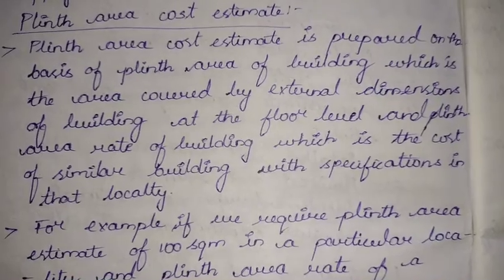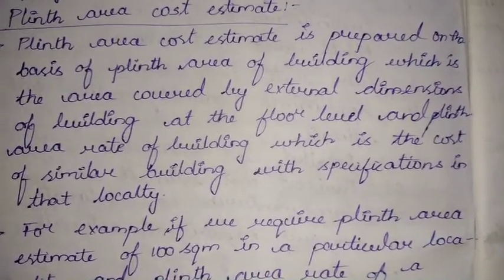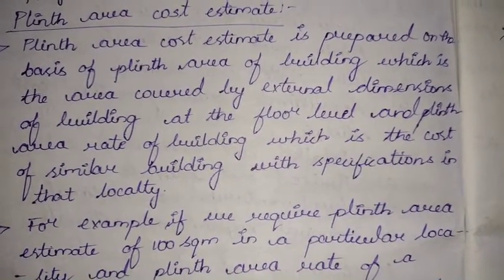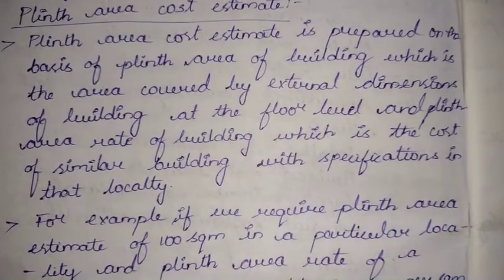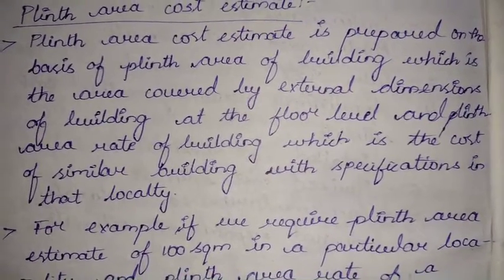Through these external dimensions we first evaluate the plinth area. That plinth area is multiplied by the plinth area rate, that is the rate of the building per unit plinth area, which we get from the estimate of a similar type of building already in that locality.